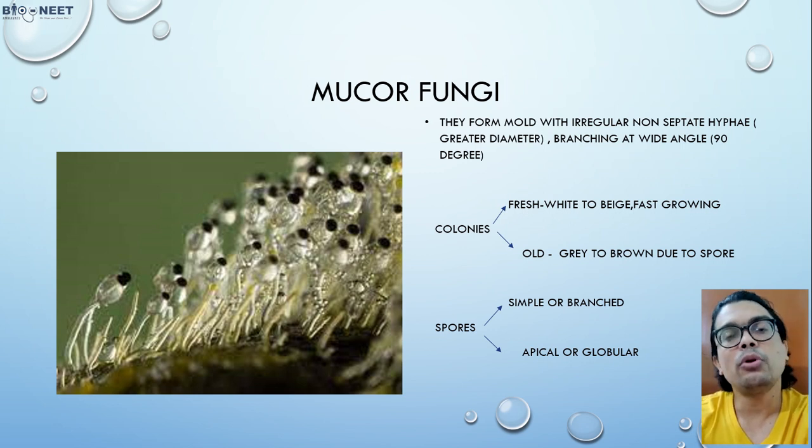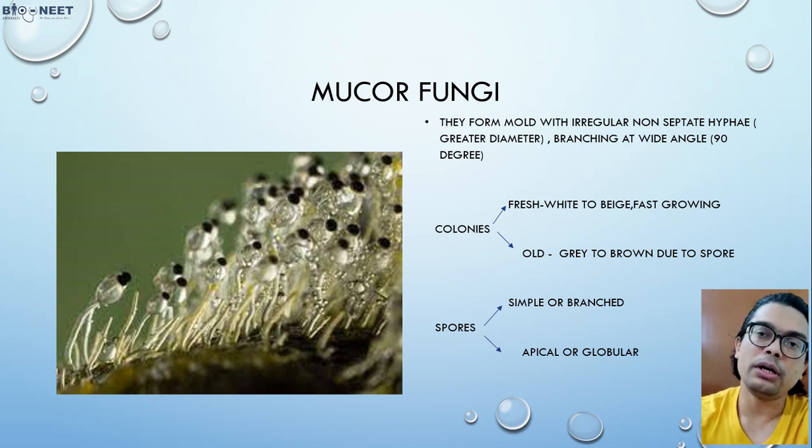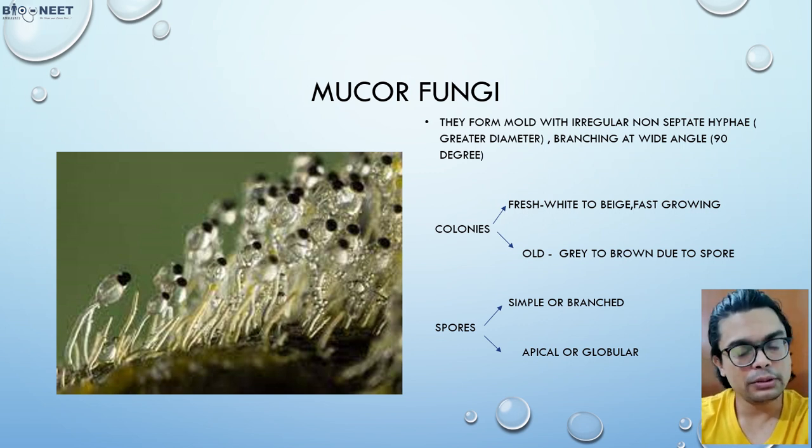Why are we more interested in this fungus? Because right now, in the COVID-19 pandemic, we are getting more and more cases. So how do we deal with that? First, the pathogenesis of this fungus is very important. It is angioinvasive, so it enters small or medium-sized vessels and causes inflammation.